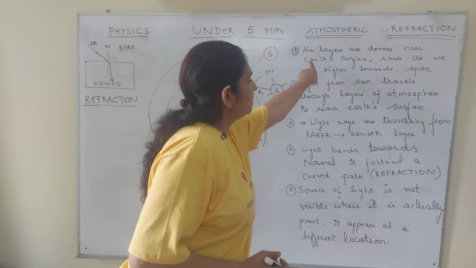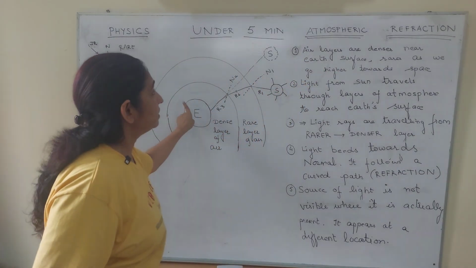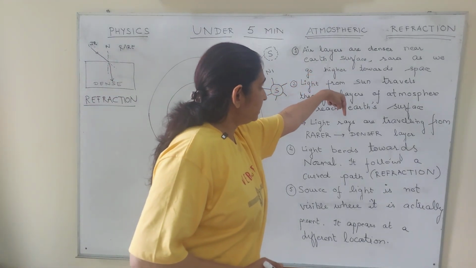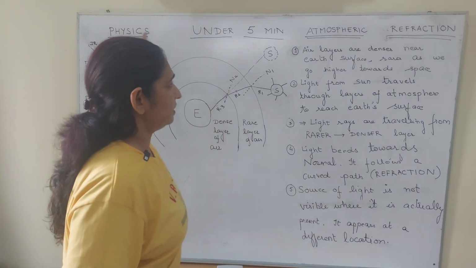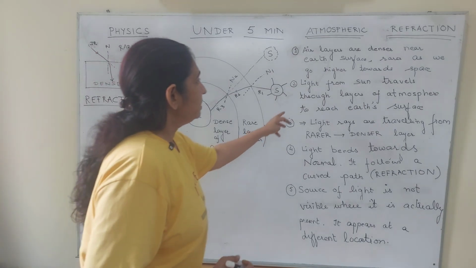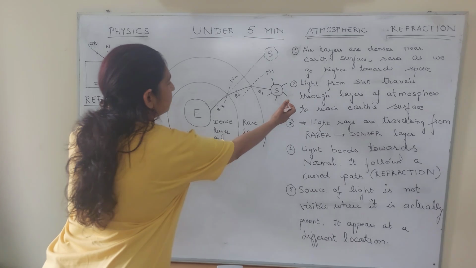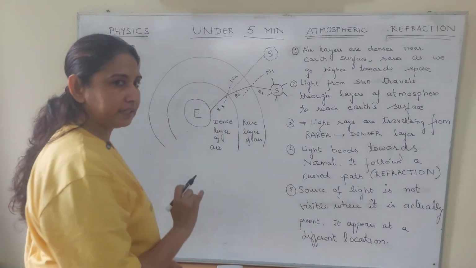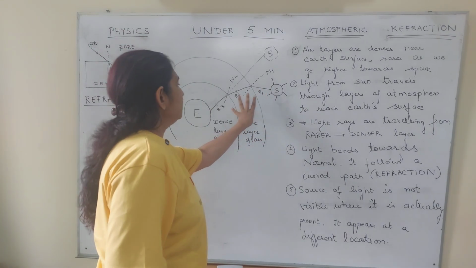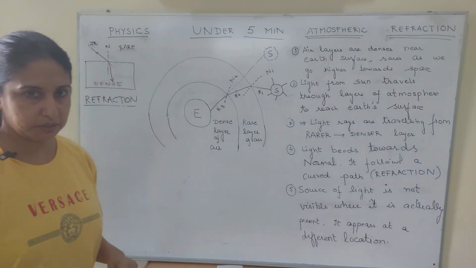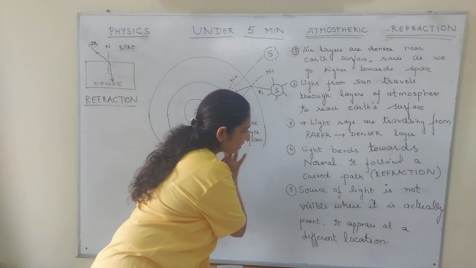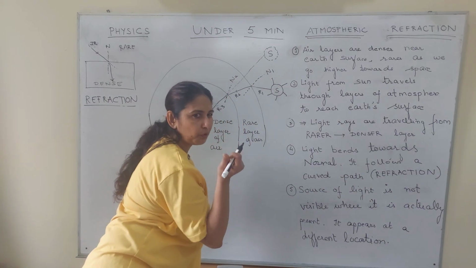So first of all, the point: the air layers which are close to the earth are dense, and those which are far from there, towards the space, are rare. Then the light from the sun has to travel from the rarer layer to the denser layer. Now the rule we know, as the light goes from rarer layer to the denser layer, it has to bend towards the normal. Now let's look at the diagram very sweetly. So till here we have covered. Now only a very small point is left.